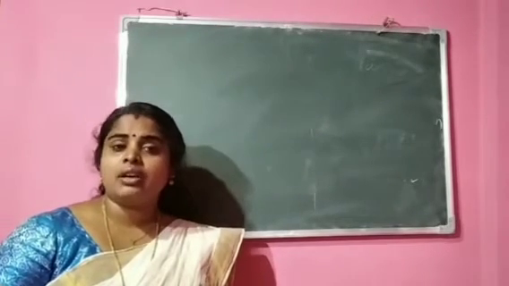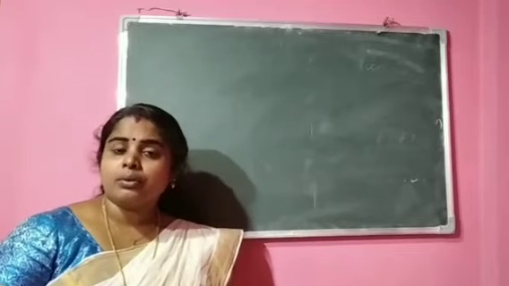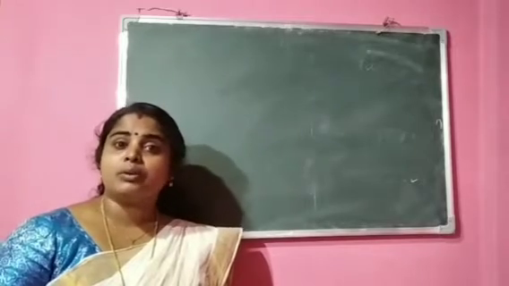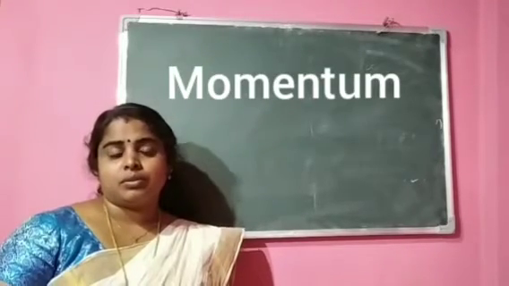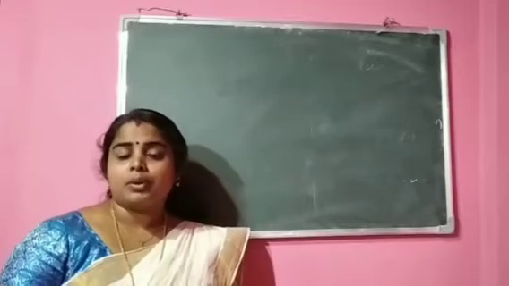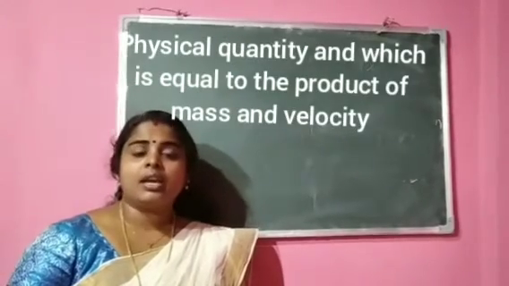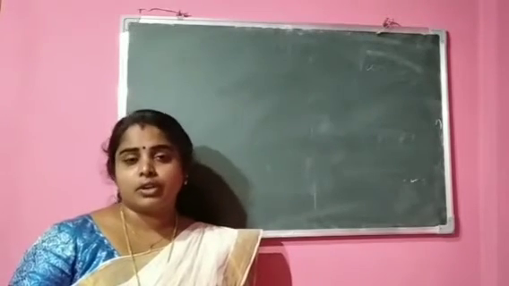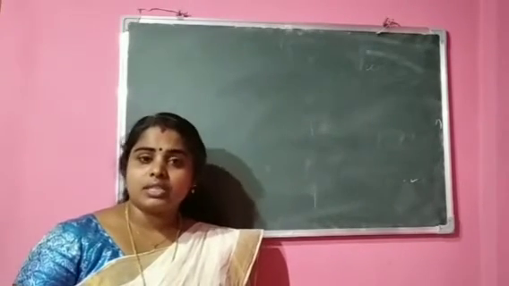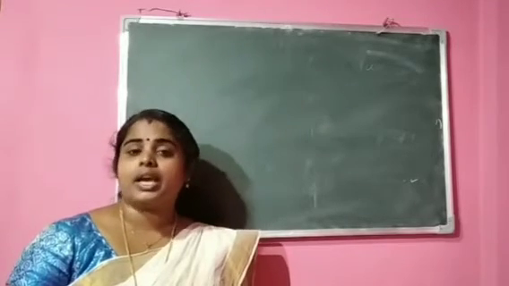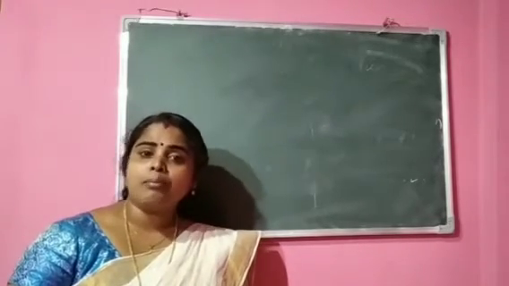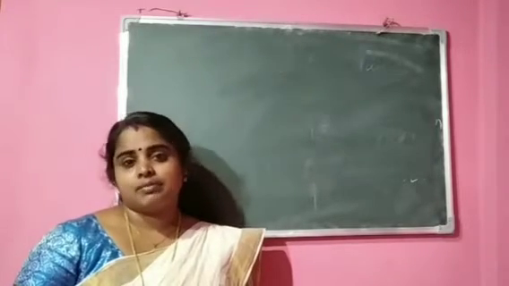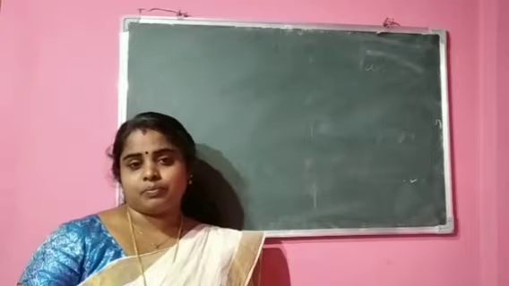In the previous section, we completed the second law, its definition and units, and we also discussed momentum. What do you mean by momentum? Momentum is a physical quantity equal to the product of mass and velocity of an object. Its expression is P is equal to m into v, and its unit is kilogram meter per second. These are the topics that we discussed in the previous section.